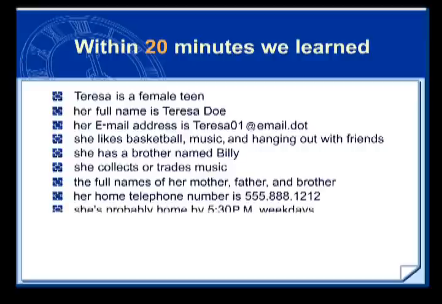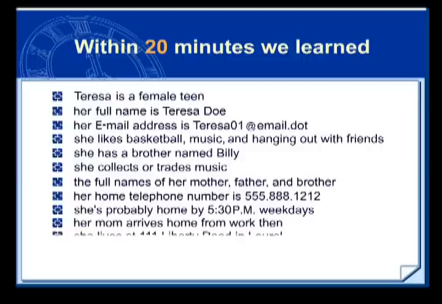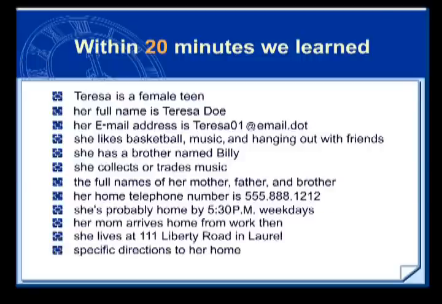555-888-1212. We know she's probably home by 5:30 p.m. on weekdays. Her mom gets home from work by 5:30. She lives at 111 Liberty Road in Laurel, to which we were able to get specific directions. And finally, we know what schools are closest to her home. Hopefully, this will make you take a closer look at what you or your children are posting online.